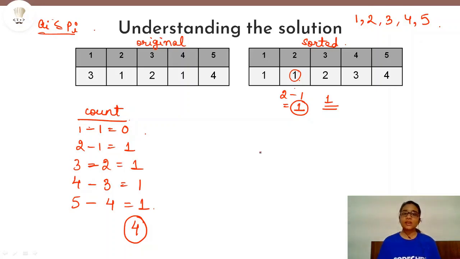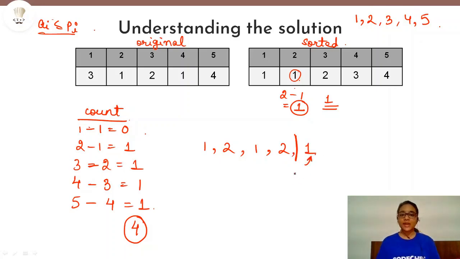There are 4 moves that are possible without violating this condition. The first player will play, then the second player, then again the first player, and the second player. Until this point, this condition has not been violated. These are the 4 moves that have been made. Now the 5th move will be made by the first player.